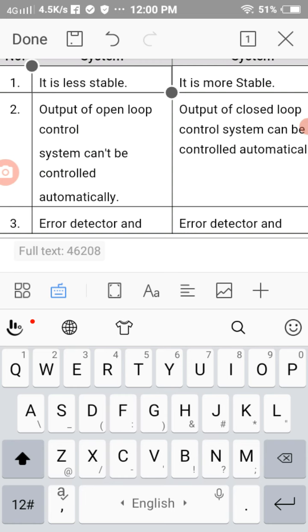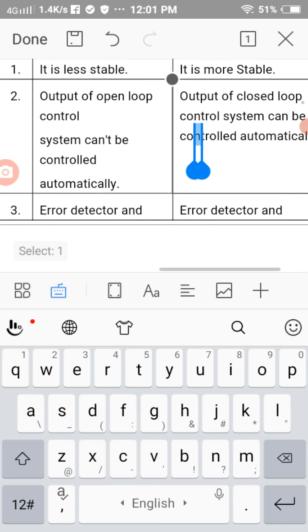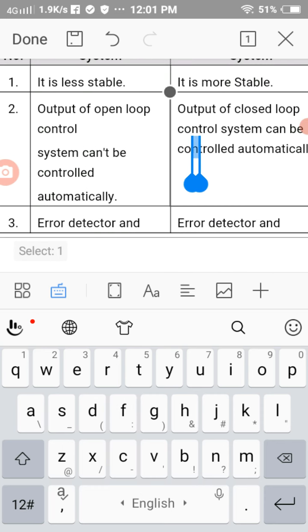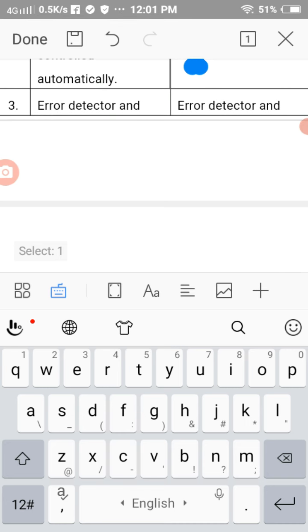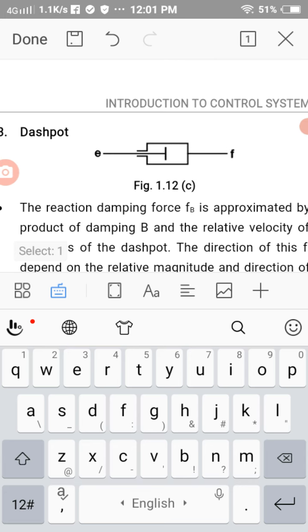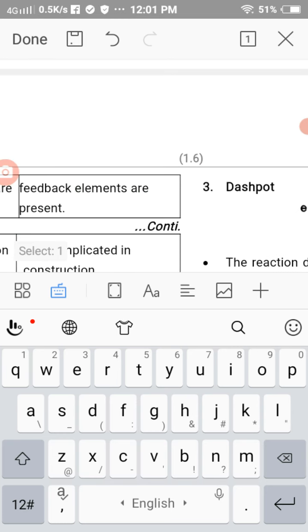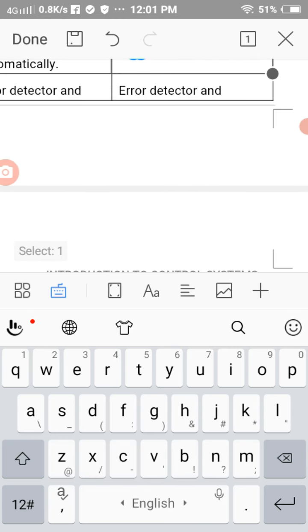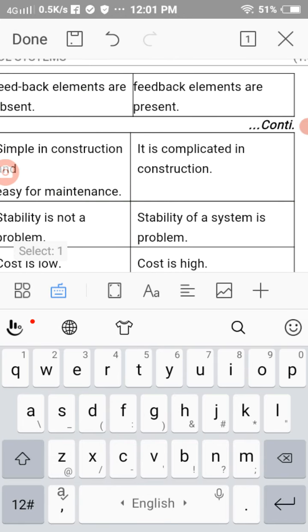Now the second difference is that an open loop control system cannot be controlled automatically, while the closed loop system can be controlled automatically. Third difference is that the open loop system has no error detector and feedback elements, while in the closed loop system error detector and feedback elements are present.